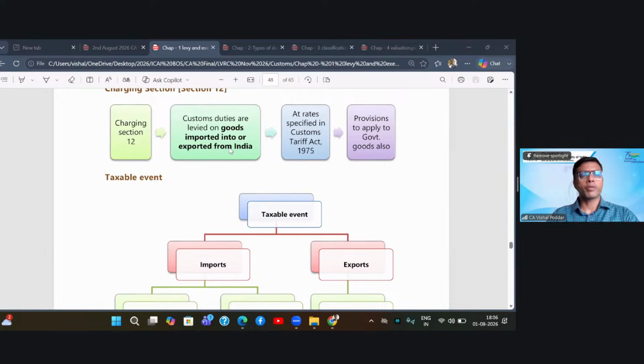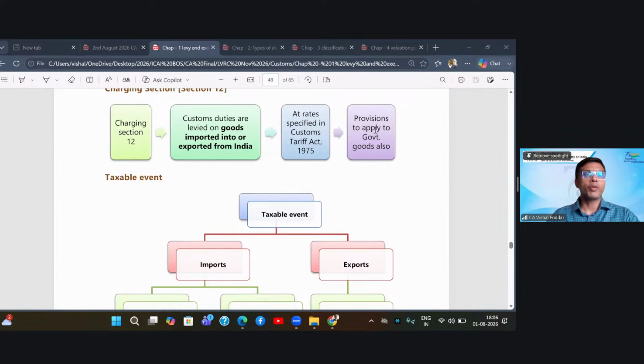It will not cover goods which are not traveling outside India or coming from a place outside to inside India. Second important thing, the Act does not provide the rates. The rates are provided in a separate law, the Customs Tariff Act.